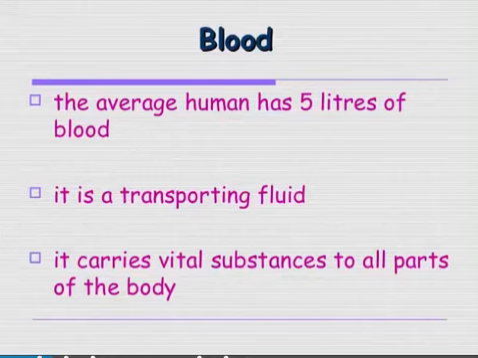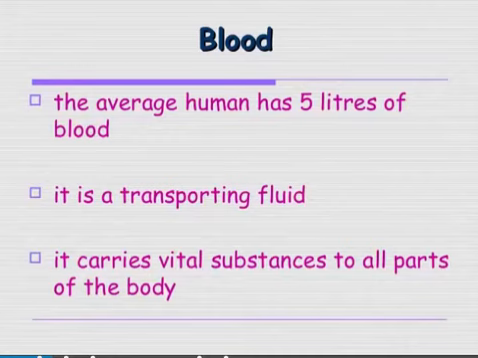Blood, this is for your grade 11. This is chapter 30, section 5. So we already talked about the circulatory system, we talked about the blood vessels, and now it's about time we talk about the blood. So as you know, the average human body has 5 liters of blood, and blood is the transporting fluid within your body.